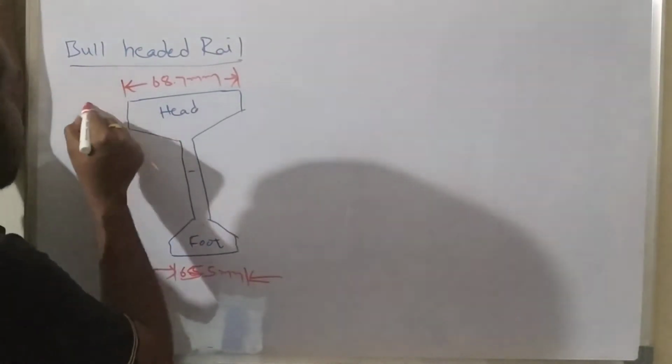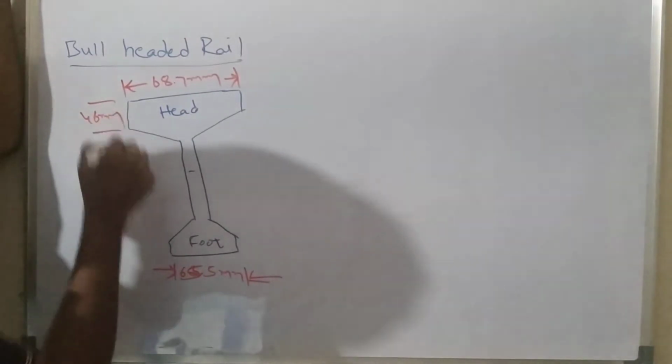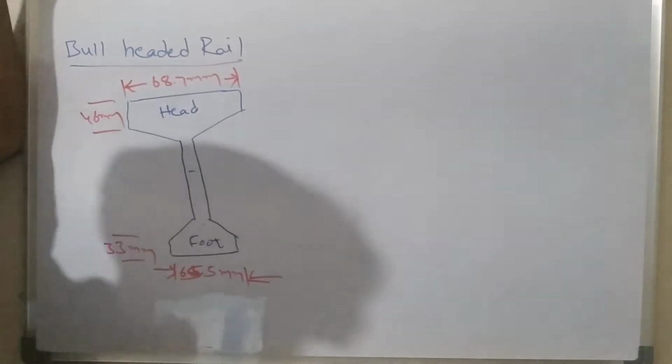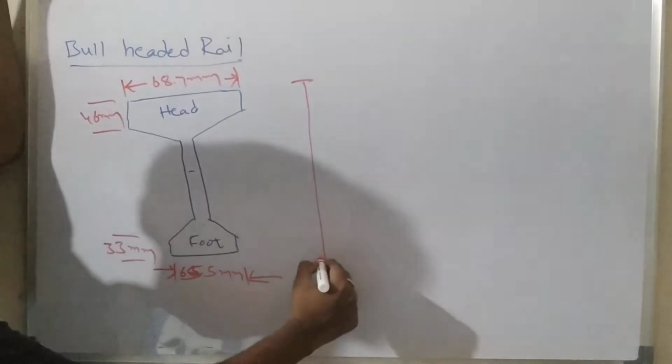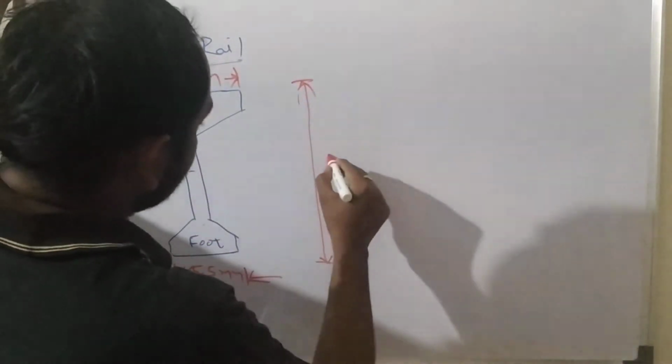And coming to the thickness, the head's thickness is 46 mm, the foot's thickness is 33 mm. Understand now? And the total height of the rail section is taken as 65.5 mm.